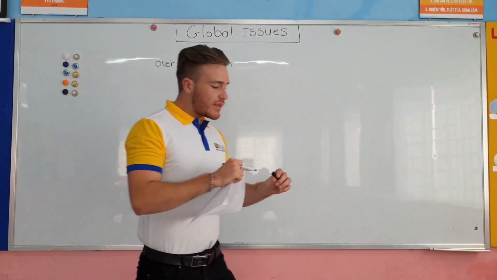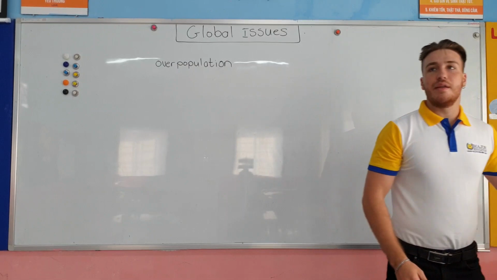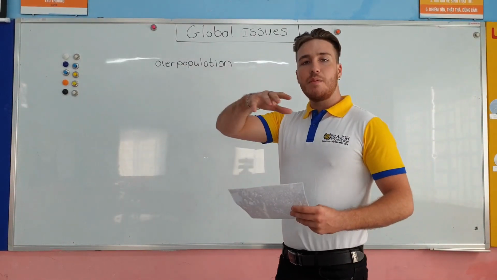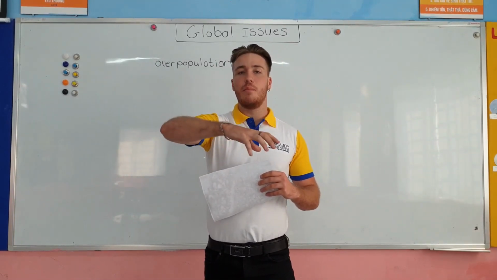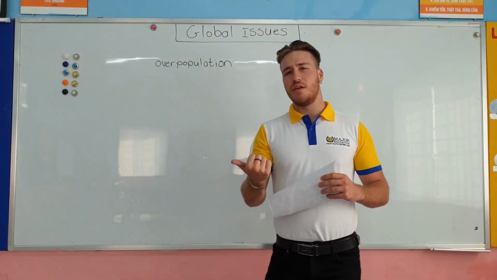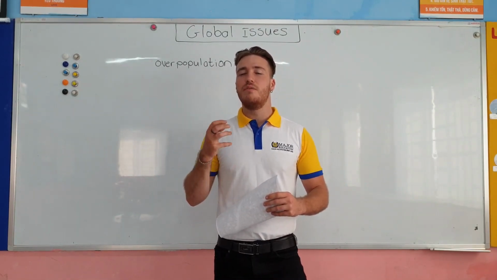Overpopulation. Now, what does overpopulation mean? Overpopulation means that there are too many people in one area. For example, China or India do not have a very big amount of land, but they have too many people, so there is not enough food, and not enough space for houses or for people to live. The space is limited for the amount of people who are here.